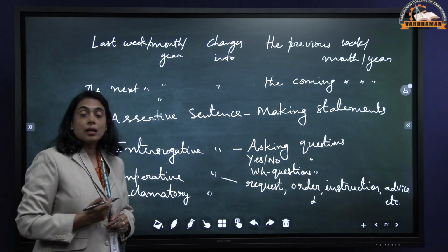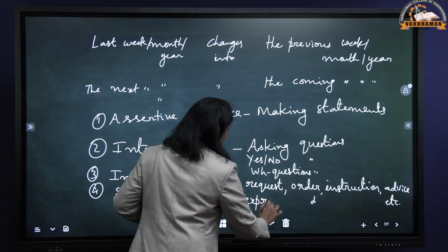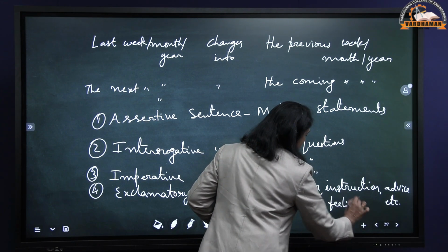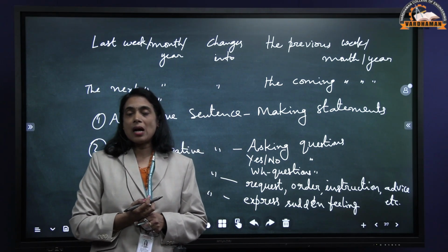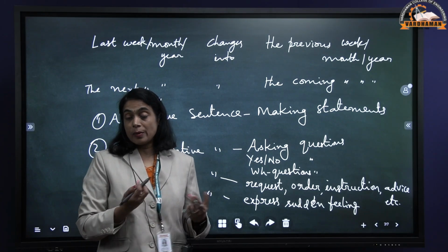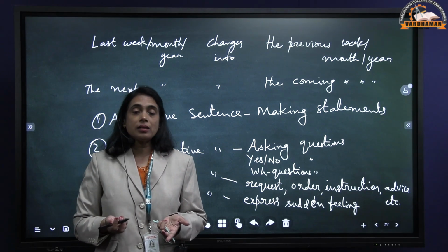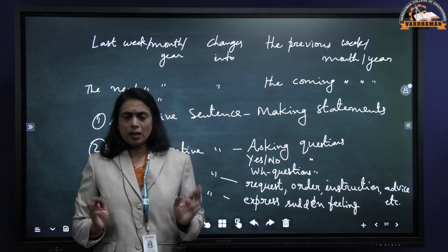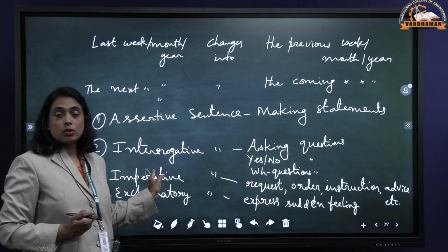Then exclamatory sentence. What is an exclamatory sentence? They express a sudden feeling or a strong emotion. Usually we use exclamation marks in this type of sentences, either in the beginning or at the end of the sentence, because they express some emotion. Don't take emotion as sorrow. Emotion can be a surprise or happiness, a joy or unhappiness, anything. Right? Let us see how to change these 4 types of sentences from direct speech to indirect speech.